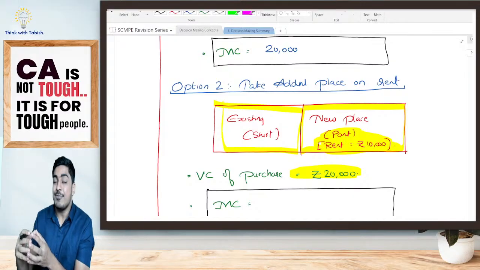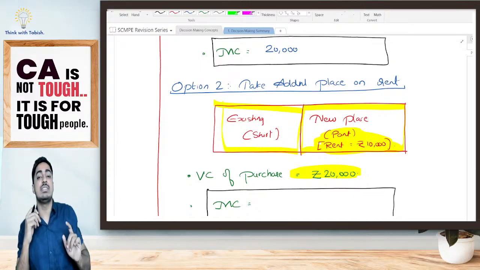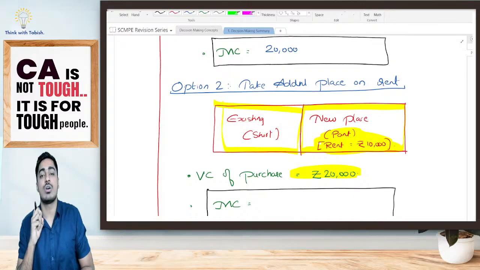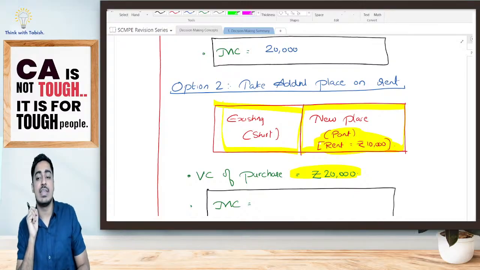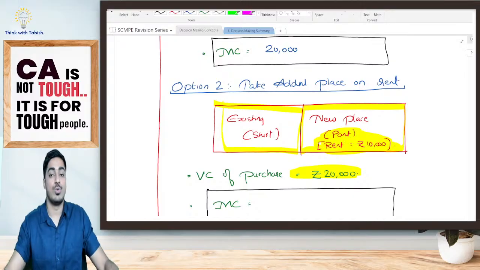This 10,000, why have I paid it? So that I can sell my jeans. Additionally, in order to purchase my jeans, I've incurred 20,000 rupees. That means altogether, in order to sell jeans, how much cost have I incurred, everyone? I've incurred a cost of 30,000 rupees. Yes or no?